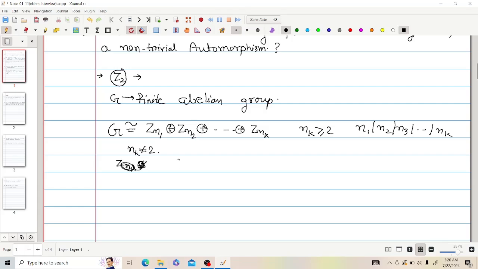Then in Znk I can define an automorphism phi from Znk to Znk, which is phi of x equal to x inverse. Since nk is not equal to 2, I can define this, and this is a non-trivial automorphism.